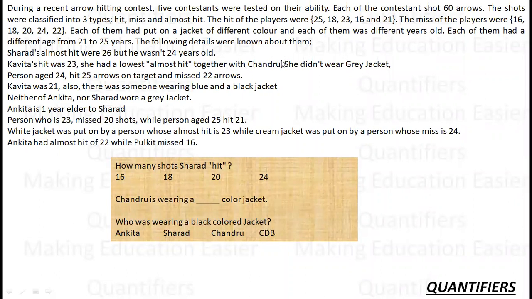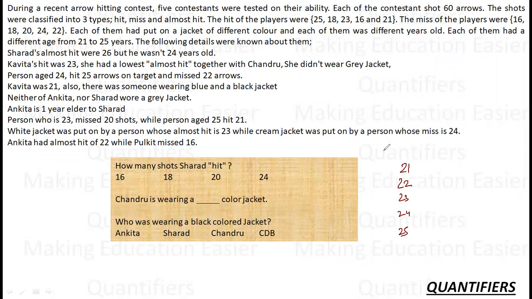Then each of them had put on a jacket of a different color, and each of them was a different age, from 21 to 25. So ages are 21, 22, 23, 24 and 25. The ranges of hit and the ranges of miss are given to us, but not in any specific order. And then the following details are given. No name is mentioned as of now, no jacket color is mentioned as of now.